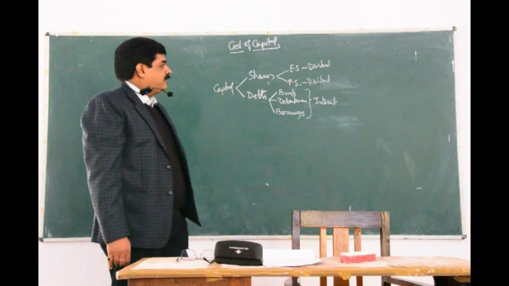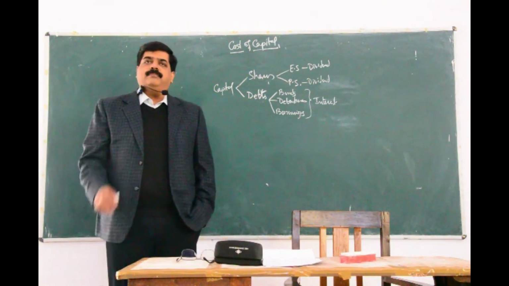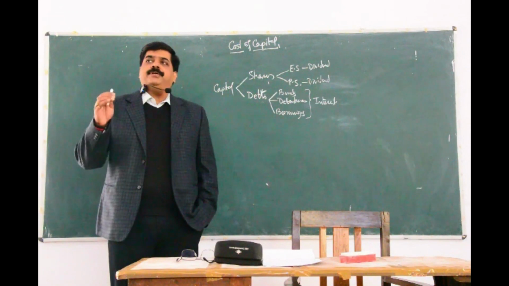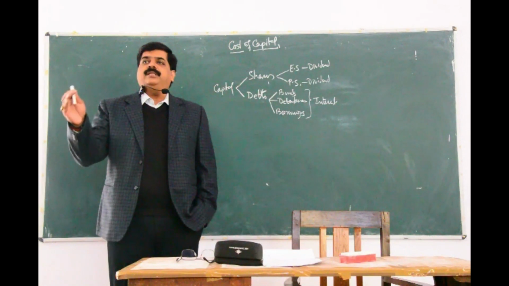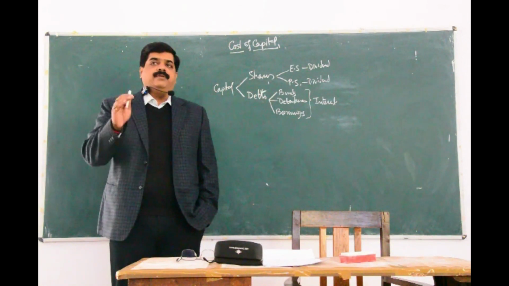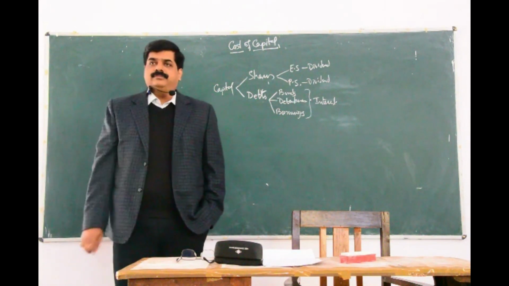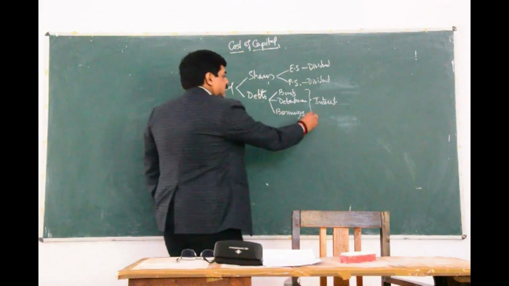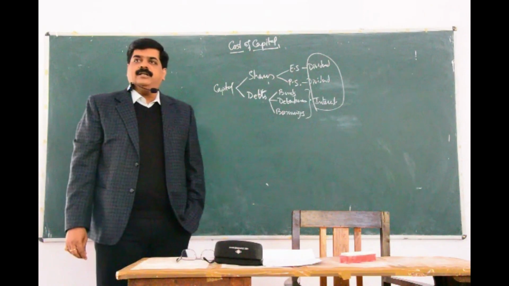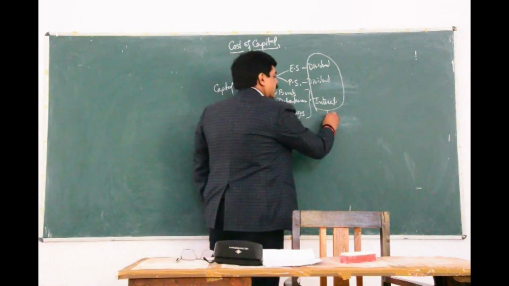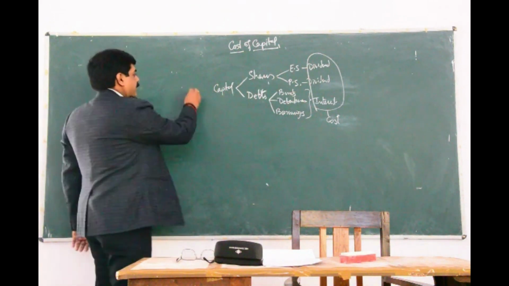That means this becomes the major benchmark for the company, that wherever the company will try to make the investment of this amount, the company will keep in mind that this amount is the minimum amount they should get in return. This whole portion, dividend and interest, is known as the cost of capital.